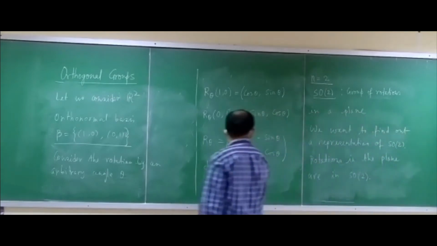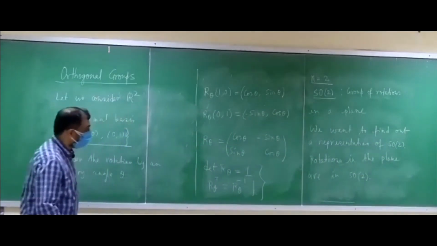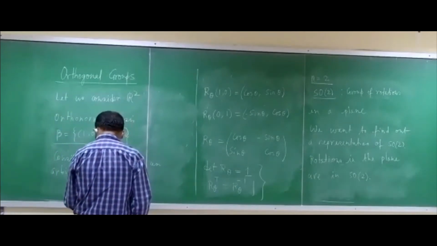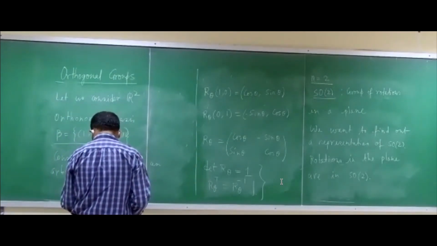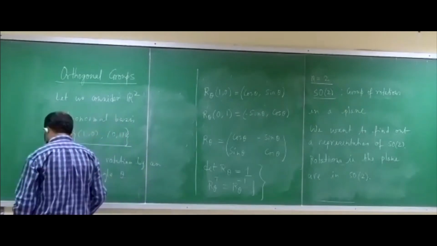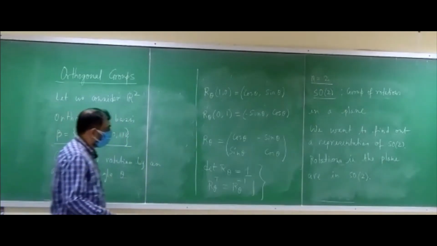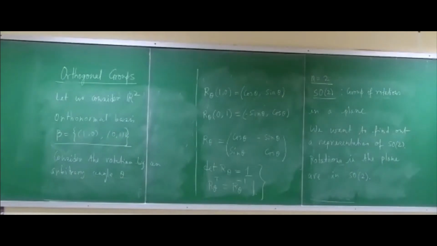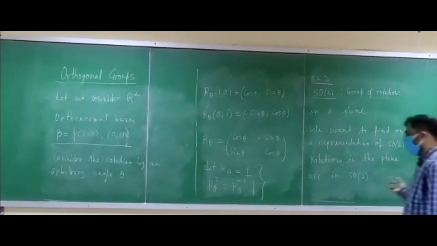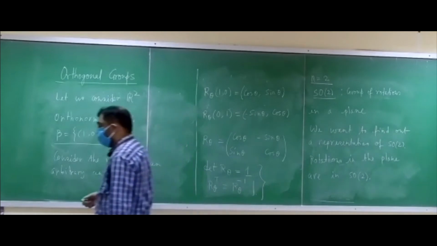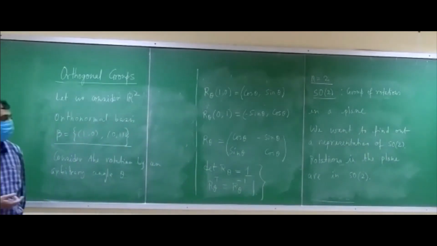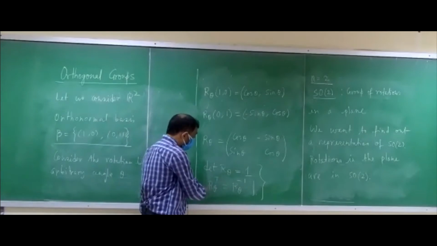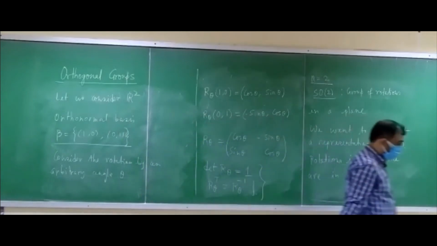Anyway, rotations in the plane are indeed in SO(2), that we have seen. Now the elements of SO(2), as I said, what is an element of SO(2)? It's a 2 cross 2 invertible matrix whose determinant is +1 and A transpose is A inverse.